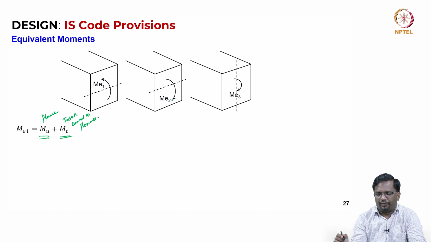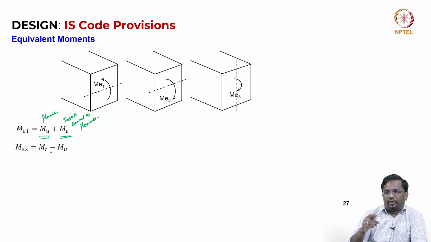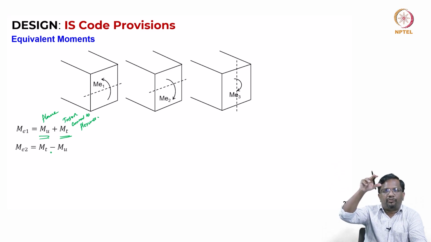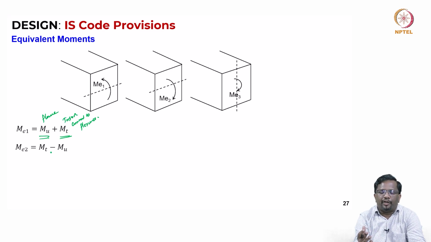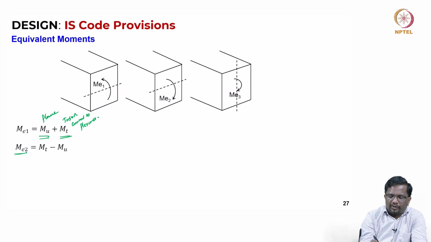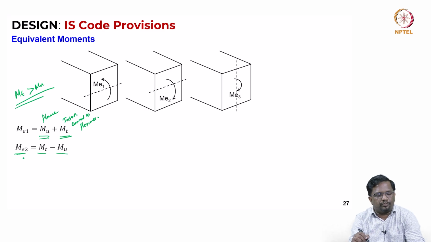Now, ME2 will come when the torsion is very high. Then the top compression force will be nullified, and the top can also get into tension. So, I am designing it as a negative bending, and how much I have to design is MT minus MU. Whenever MT becomes higher than MU, then I need to design for this ME2.